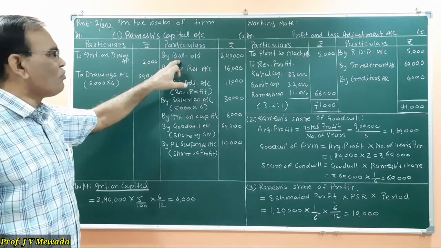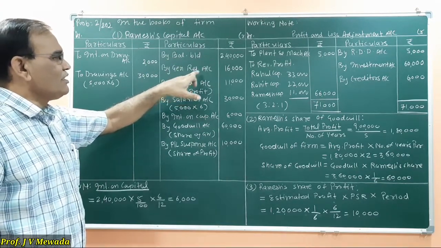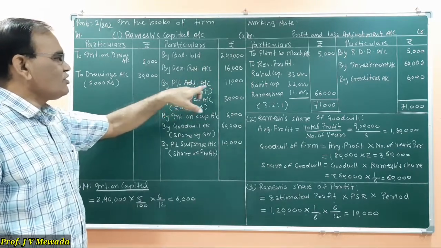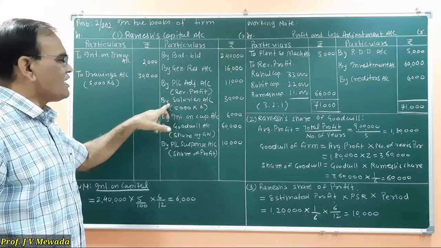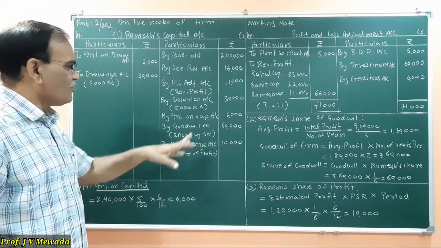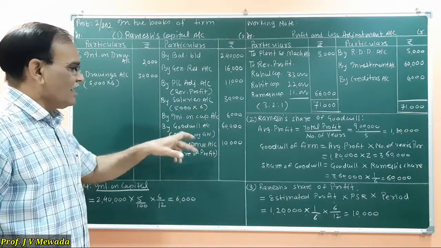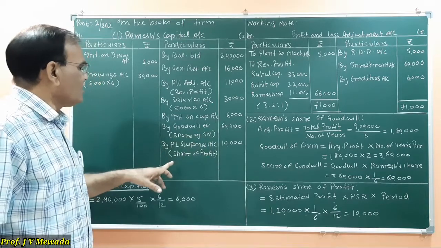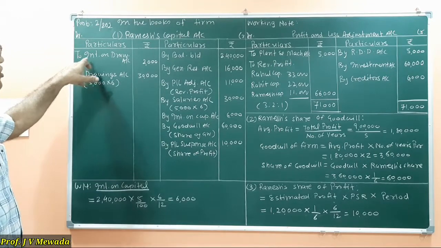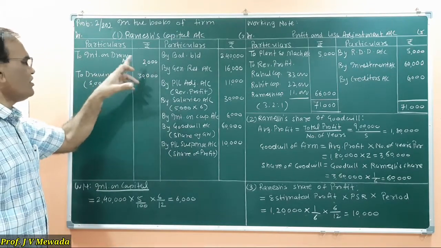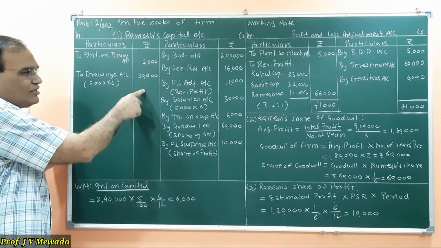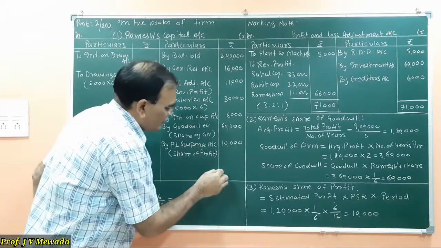Again I will repeat, this is the opening balance of Ramesh. This is the general reserve, the share of the reserve which is there in the balance sheet. Then this is the share of revaluation profit. This is the salary due to the partner, interest on capital at the rate of 5% for 6 months. Then goodwill, as we have calculated, the share of goodwill, and this is the share of profit, profit and loss suspense account. On the debit side, we are charging interest on drawings 2,000. It is already given in the problem, and drawings at the rate of 5,000 per month is 30,000. So now we have to find out the balance.